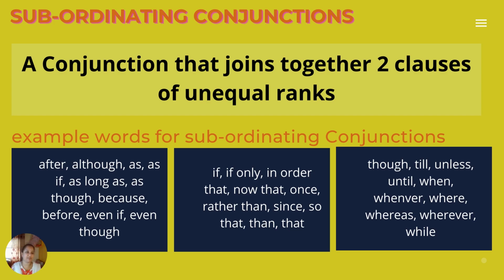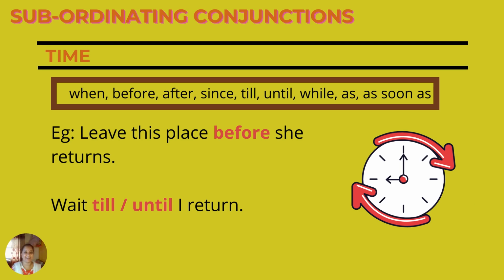Now these are a few examples as you can see on the screen. Okay, let me read them out. After, although, as if, as long as, though, because, before, even if, even though. If only, in order that, now that, once, rather than, since, so that, than, that. The list is not done yet. Though, till, unless, until, when, whenever, where, whereas, wherever, while. Such a big list of conjunctions. Believe me. Okay, next.